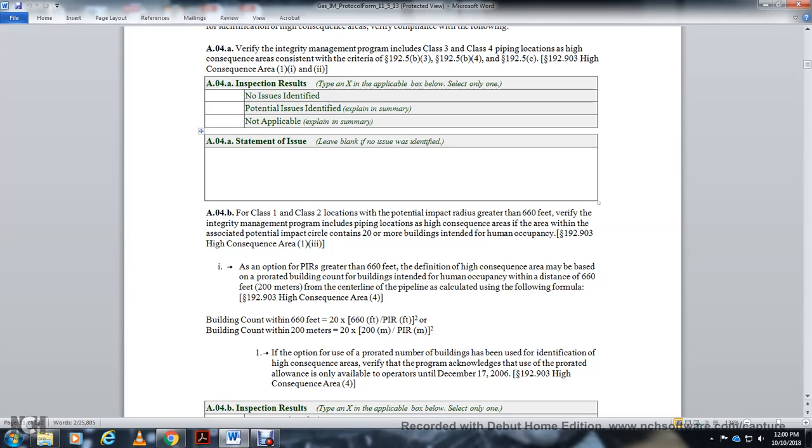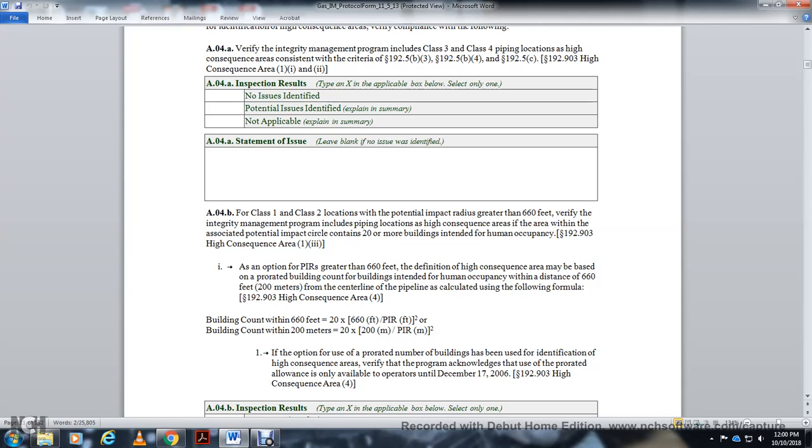AO4B: For the Class 1 and Class 2 locations with a potential impact radius greater than 660 feet, verify the integrity management program includes the pipeline location for the high consequence area within the associated potential impact circle of 20 or more buildings intended for human occupancy, 192.903 High Consequence Area 1 and 3, as an option with the PIR greater than 600 feet. Potential impact radius greater than 600 feet.